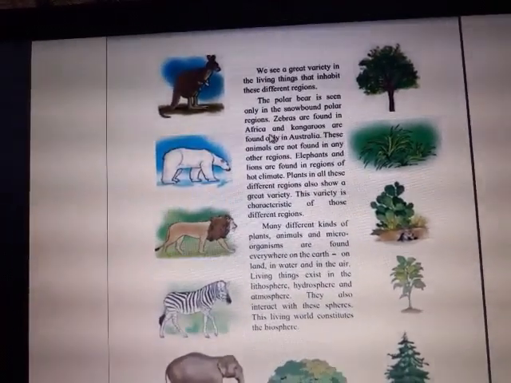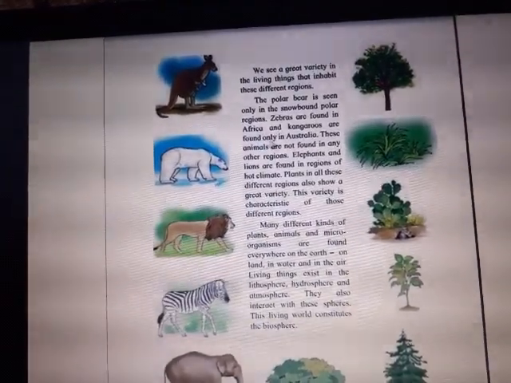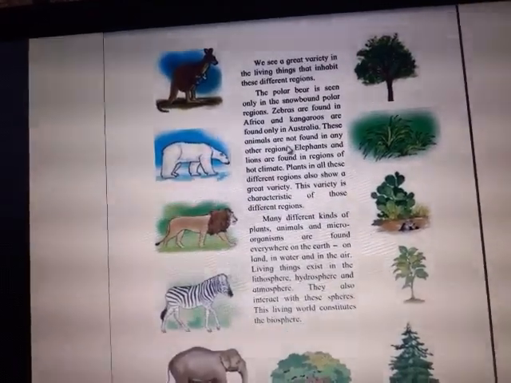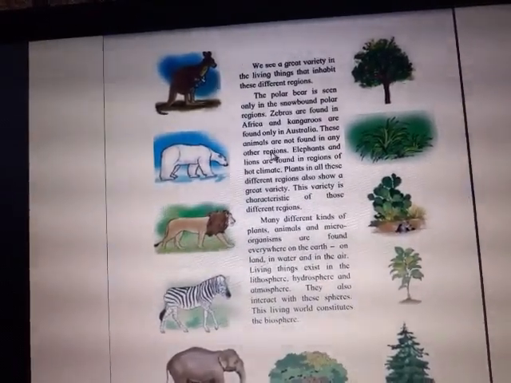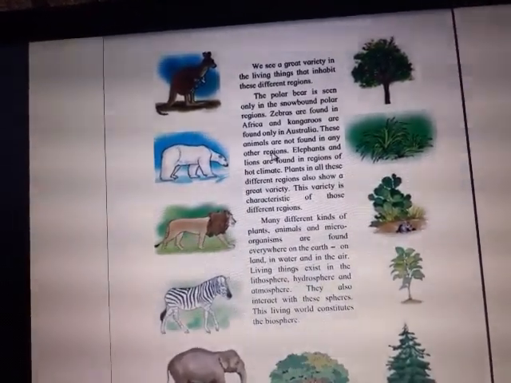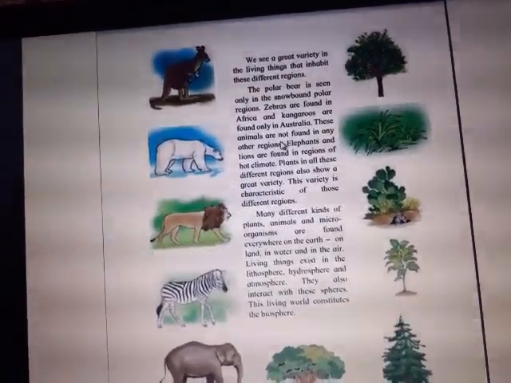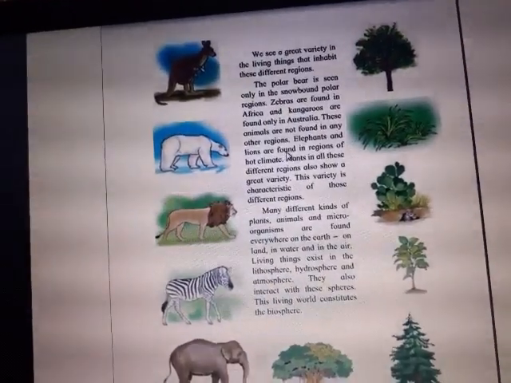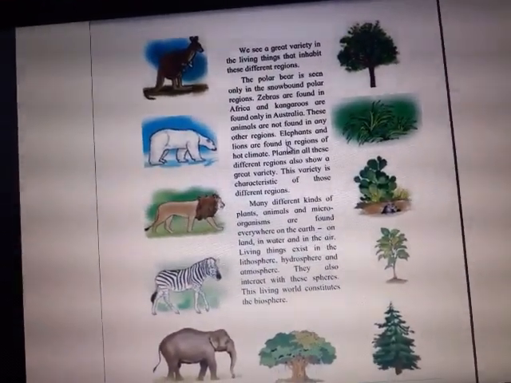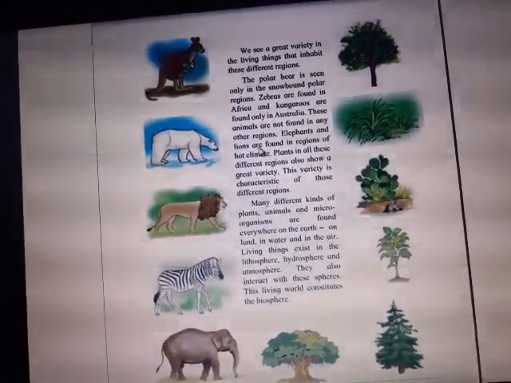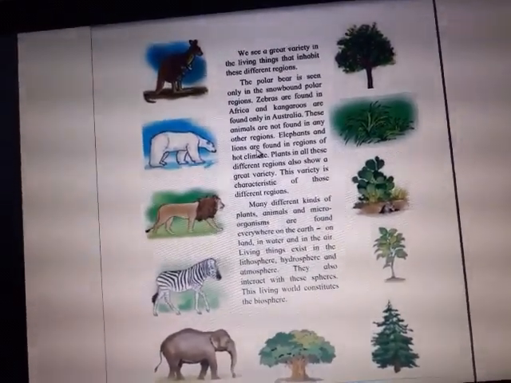Zebras are found in Africa and kangaroos are found in Australia. Only in Australia they are found. These animals are not found in any other region. So zebras are in Africa and kangaroos are in Australia. They are not found anywhere else. Elephants and lions are found in regions of hot climate. Where do we find elephants and lions? In places where we have the hot climate.